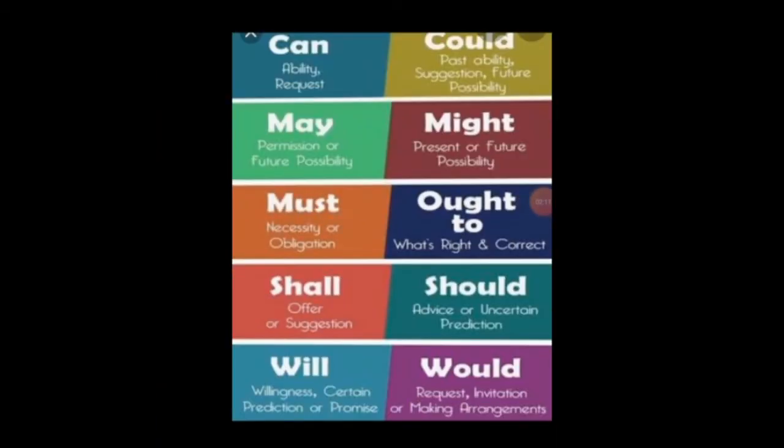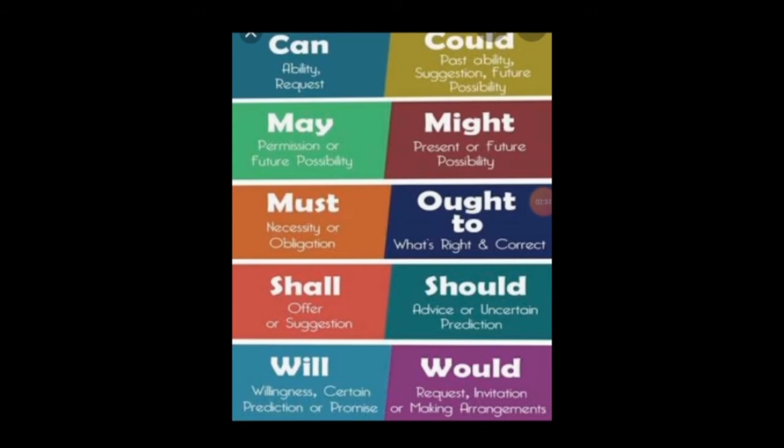Now here's the chart of some modal auxiliaries commonly used in the English language. The modal auxiliary could. When we say I could be free at 7 o'clock this evening, it means that there is a possibility that I will be free at 7 o'clock this evening, because could is used to give an idea of possibility.